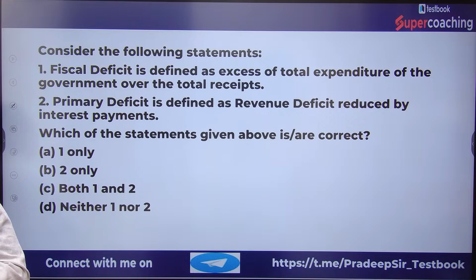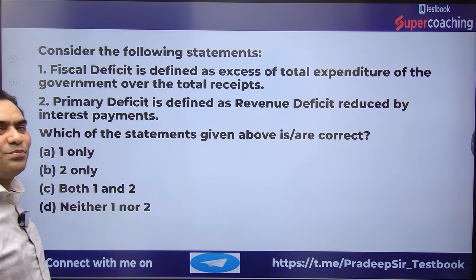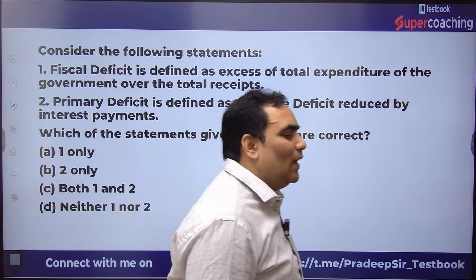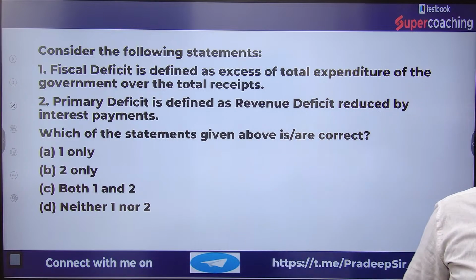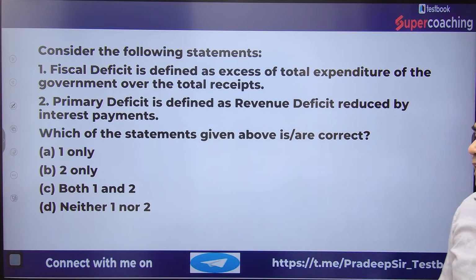Shall I explain it? Budget deficit plus borrowing is the formula which is being used in the Tamil Nadu state government book. But fiscal deficit is nothing but the total need of borrowing in the economy.